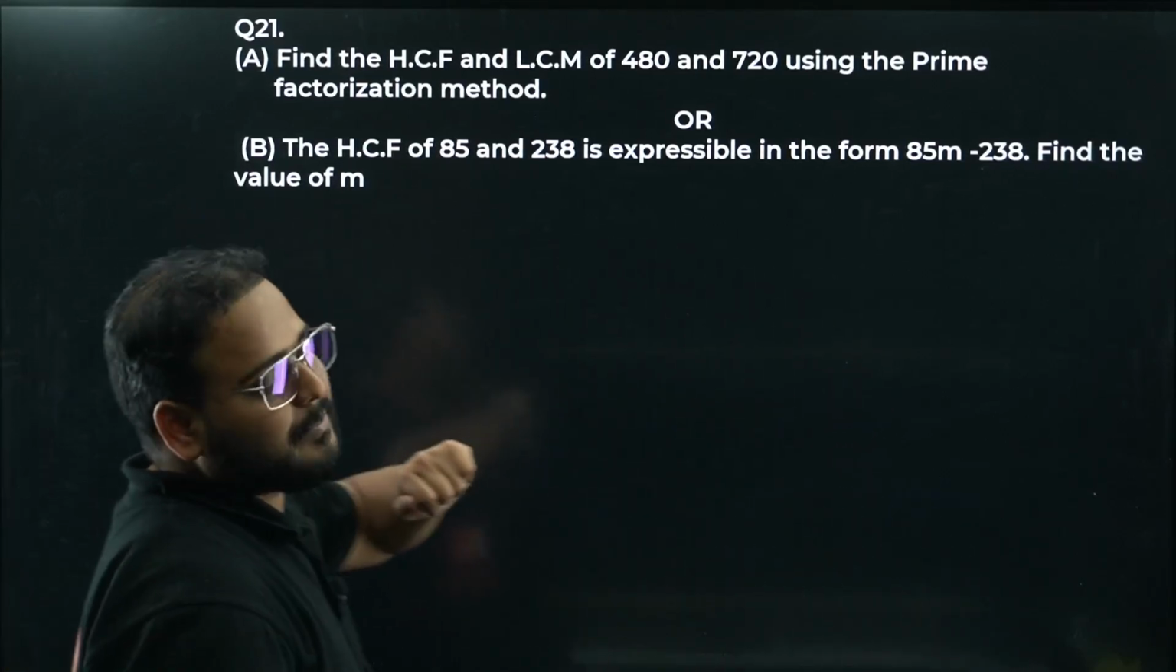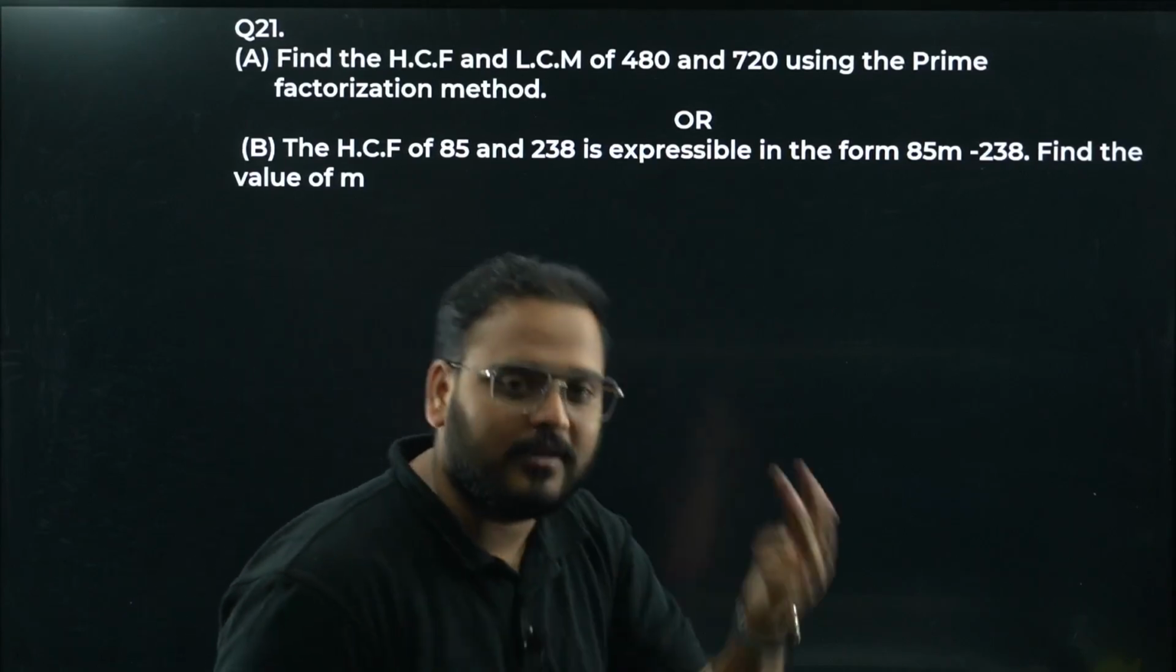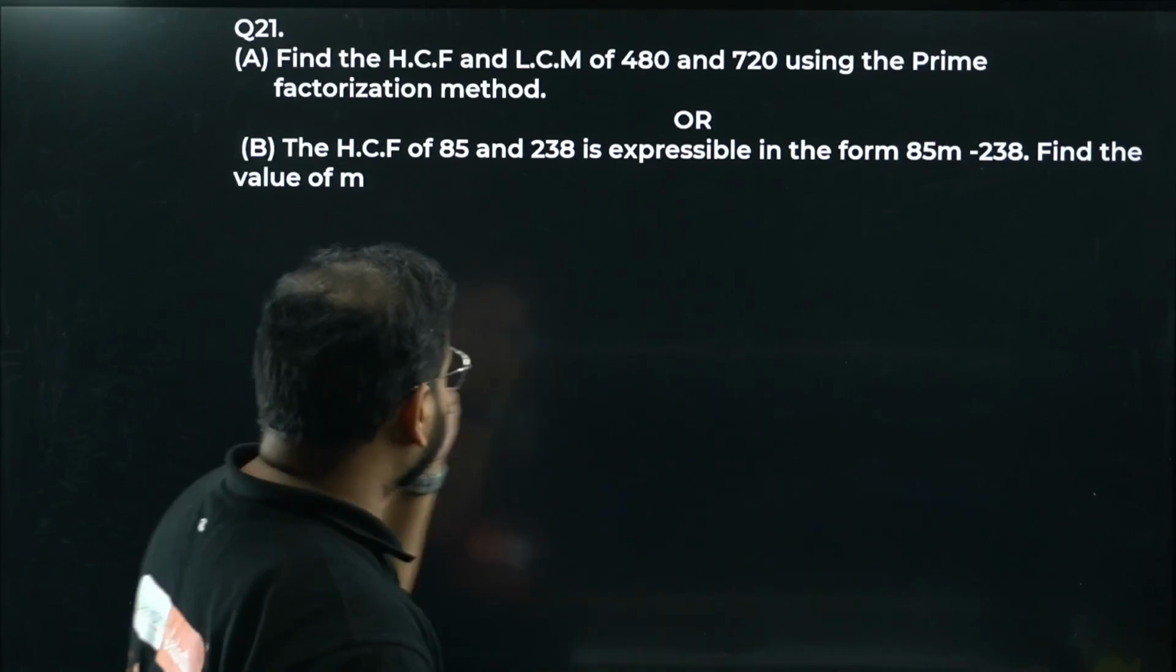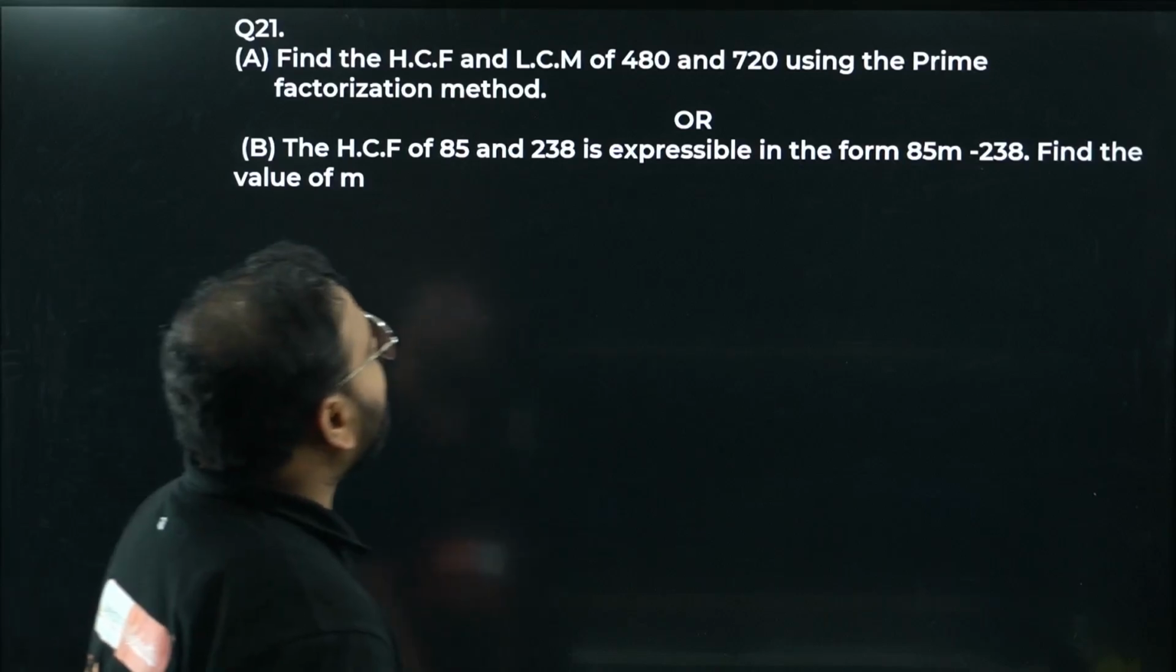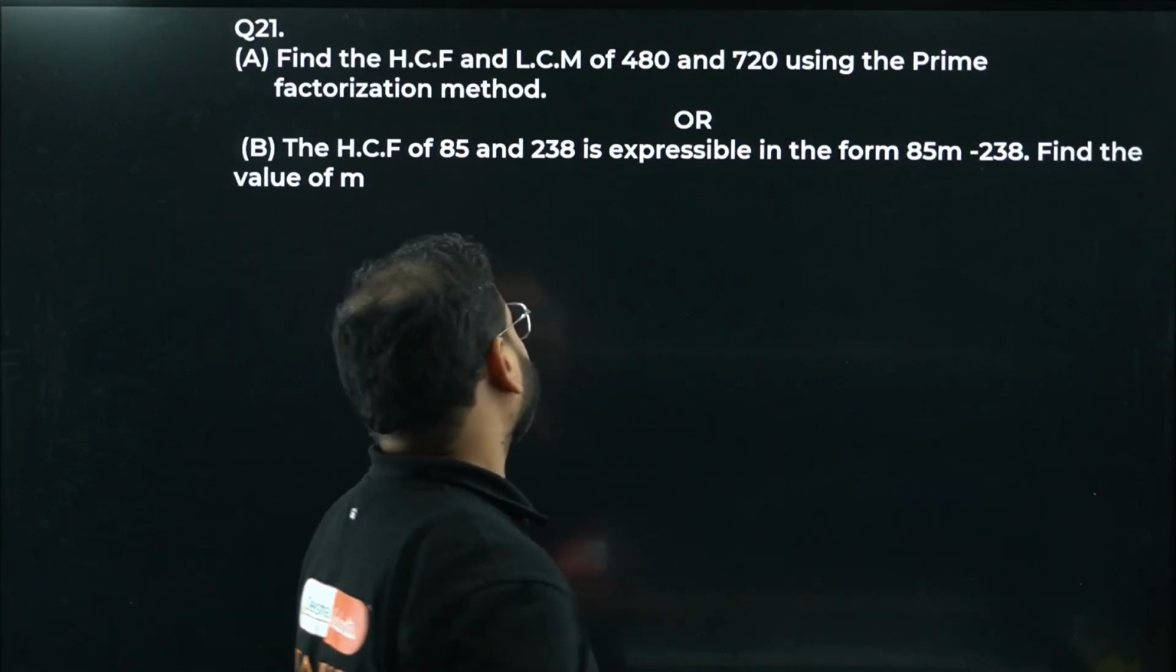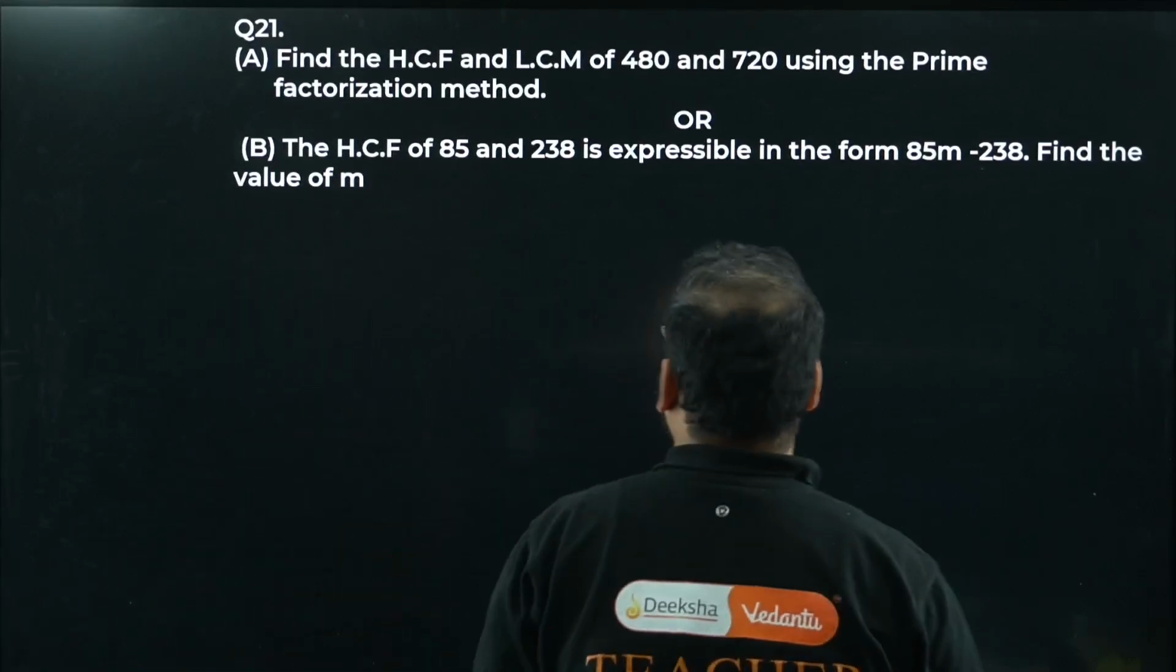We have an internal option present over here. We can choose either of them, but I will solve both of them because I don't know your preference. Find the HCF and LCM of 480 and 720 using the prime factorization method. Chaliye, kar lete hain. 480.